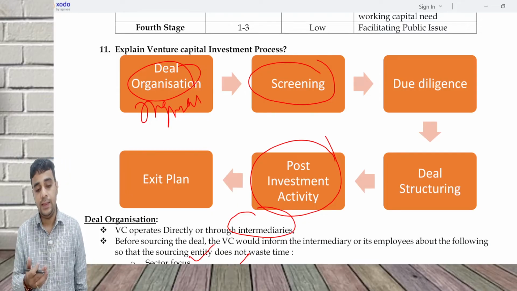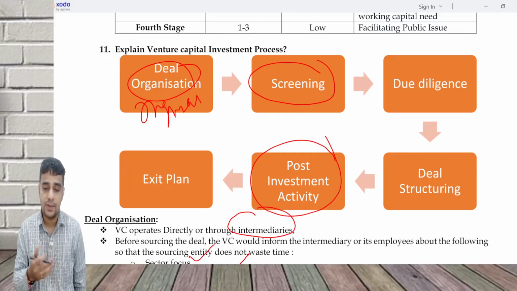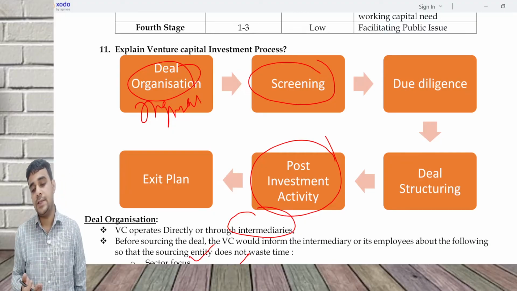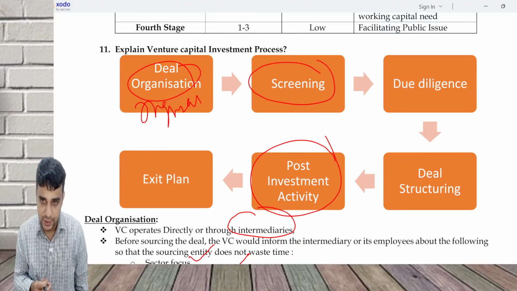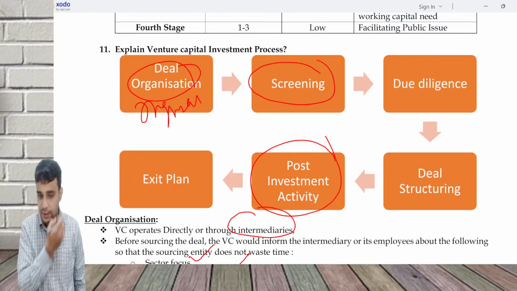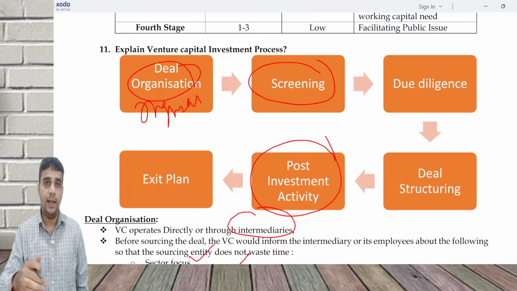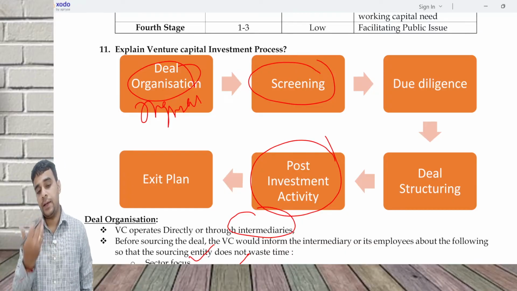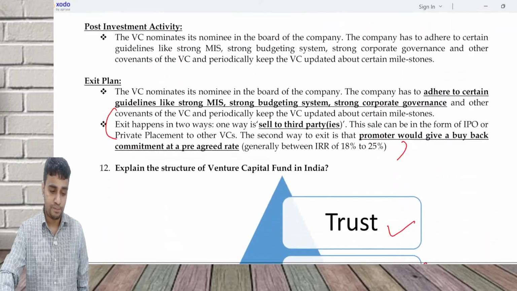Then you have to screen the deal. That is, the VC committee will screen whatever deals are there. Due diligence will be carried out for the selected companies through the screening. Deal structuring will happen. Post investment, a nominee will be there in the board of the company, and an exit would be done either through a sale to an outside party or through a sale to the promoter themselves.